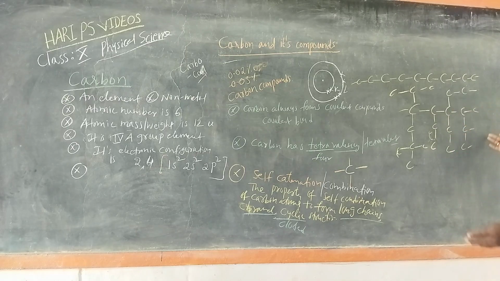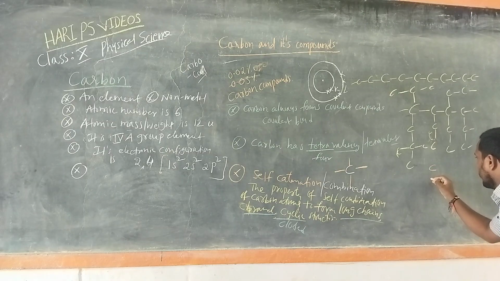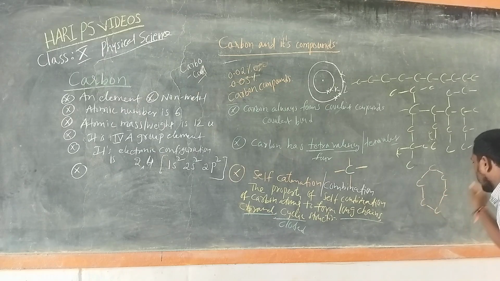So the branch structures are also able to form, carbon has the ability. Ring structures are the closed structures. Ring structures are closed structures, branch structures, long chains.